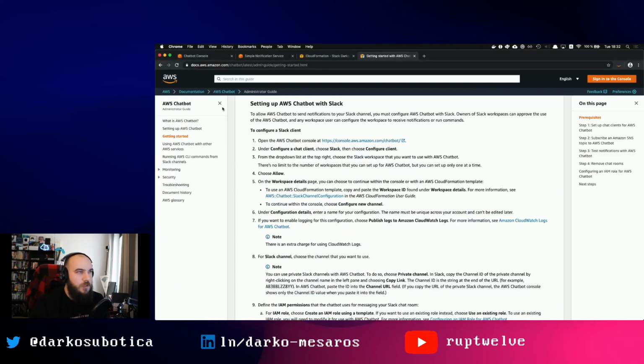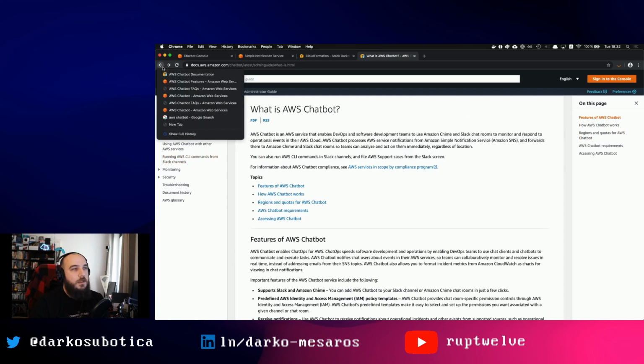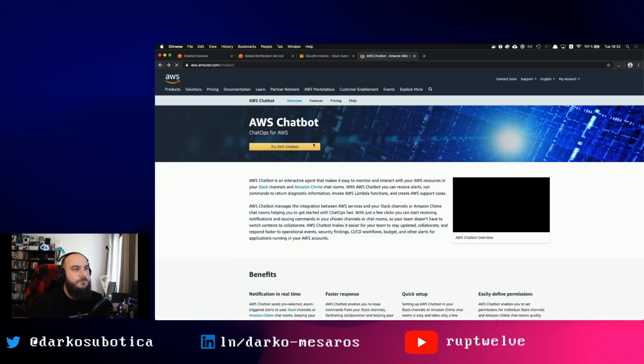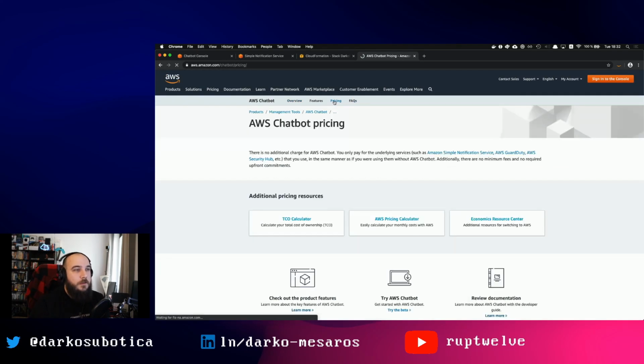Important thing: let's see how much money this costs. I have not had a look at the pricing. So Chatbot pricing. There's no additional charge. Oh, it's a free service. There you go. The only thing you pay for is the actual SNS costs, and that's it. So I think this is a really great thing. Super simple. I really hope it wouldn't be a per-message cost or something like that, but the only cost you have is per SNS.